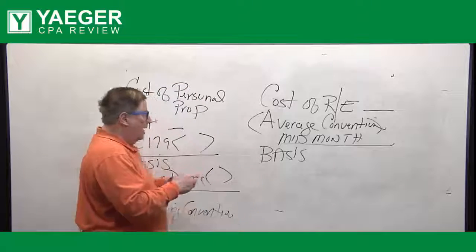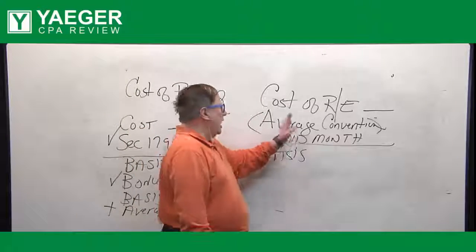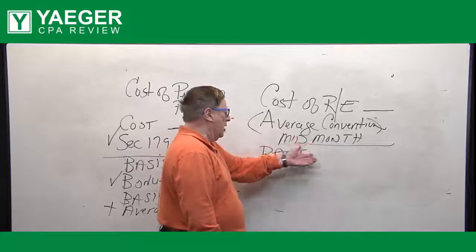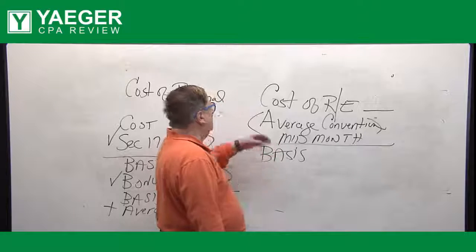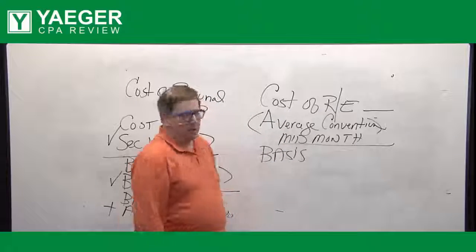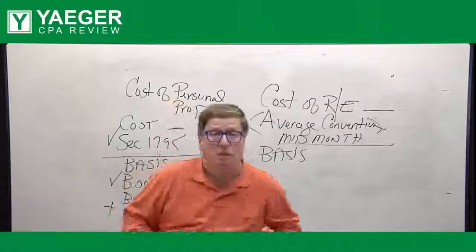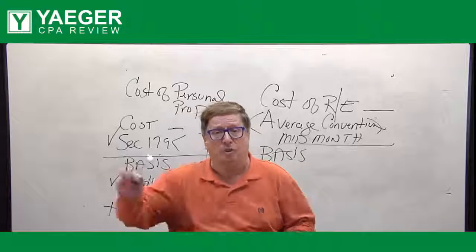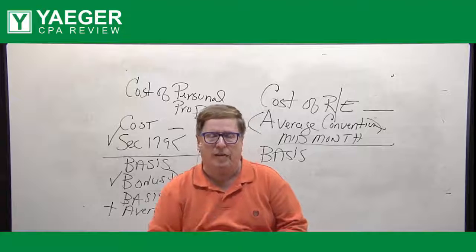But once again, there are tables for each asset. The lives are either 27.5 years or 39 years for real estate. And also, the factors take into account the averaging convention amount. But the factors in the table do not take into account Section 179 if it's personal property. So you're going to have to subtract first the Section 179.